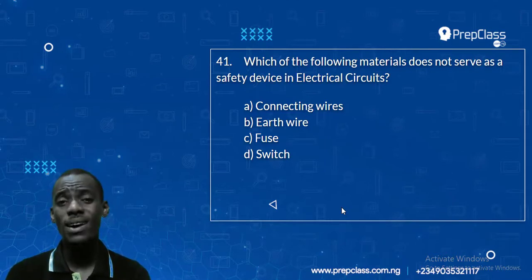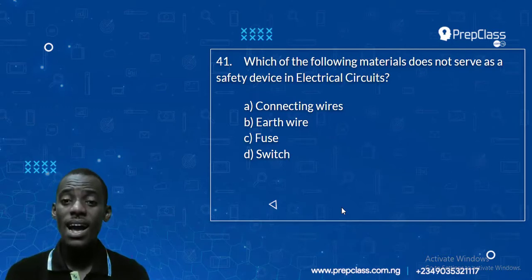You know, this is a WAEC past question for 2019. It's simply asking a simple question. This is a baby question. Which one is not for safety? Is it a connecting wire, or earth wire, or fuse, or switch? If you look at this critically, it is very simple. Even a baby in primary school can answer this question. Which one is not for safety?